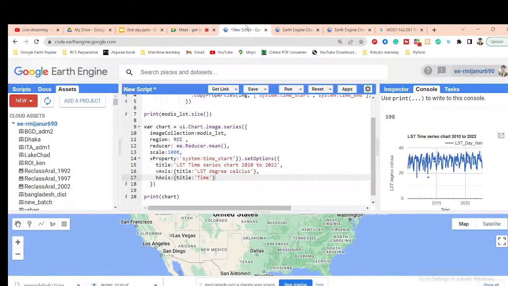Yeah, one quick question. Yeah, please. So this chart is for all the pixels from the Dhaka region, and this is showing the surface temperature of all the pixels in the Dhaka region, right? The 8 days average of all of the pixel values for the LST, the whole city of Dhaka. So, for example, there are say 1000 pixels in the Dhaka area. So it is taking the average of all 1000.